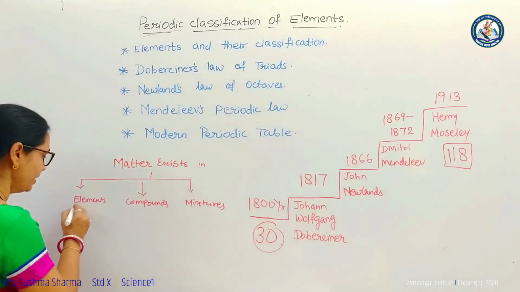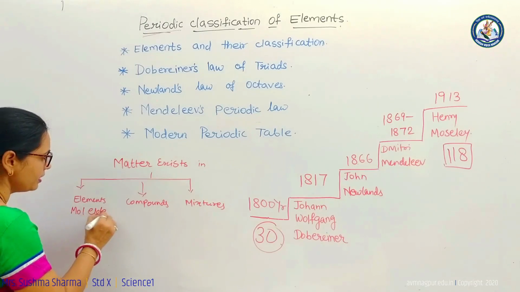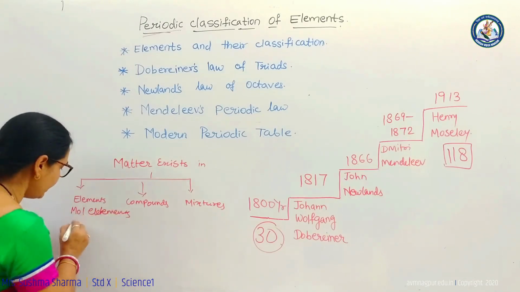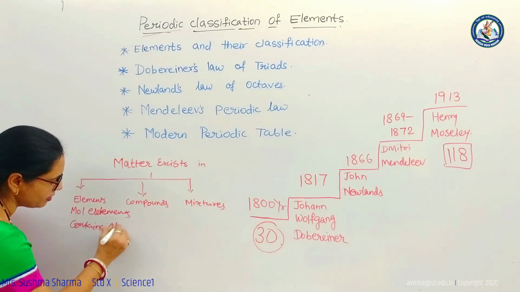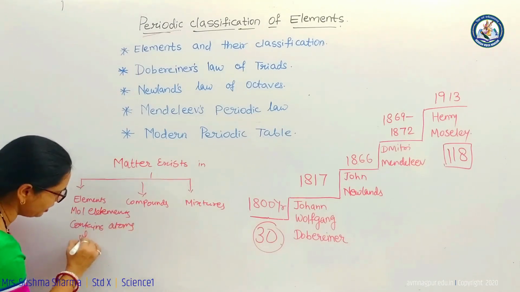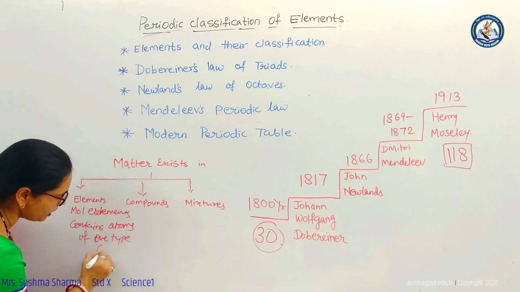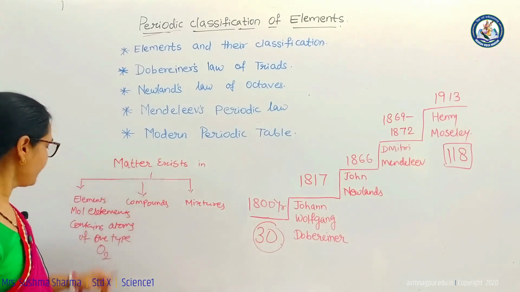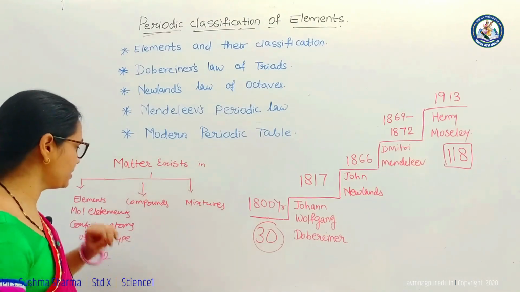So what is an element? A molecule of an element contains atoms of a single type. For example, an oxygen molecule has 2 atoms of oxygen.